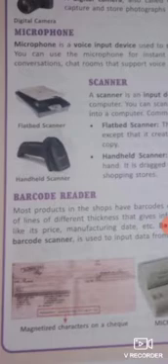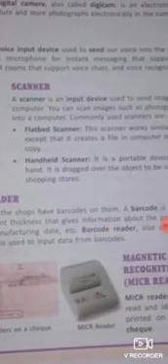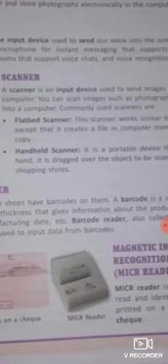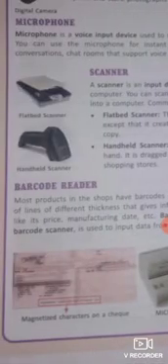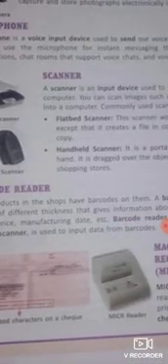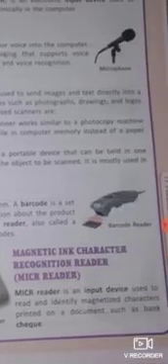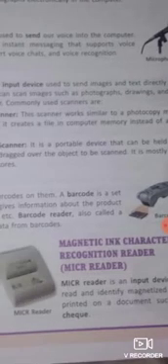Barcode reader. Most products in the shops have barcodes on them. A barcode is a set of lines of different thickness that gives information about the product, like its price, manufacturing date, etc. It is used to input data from barcodes. You must have seen these barcodes at shopping centers.